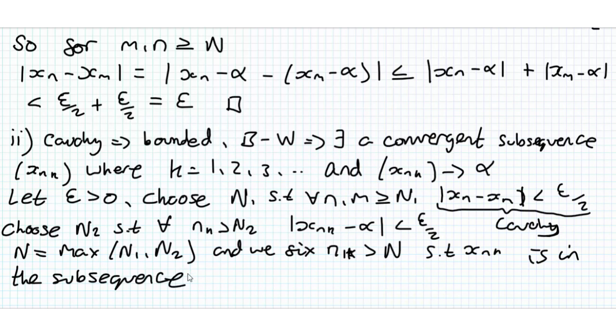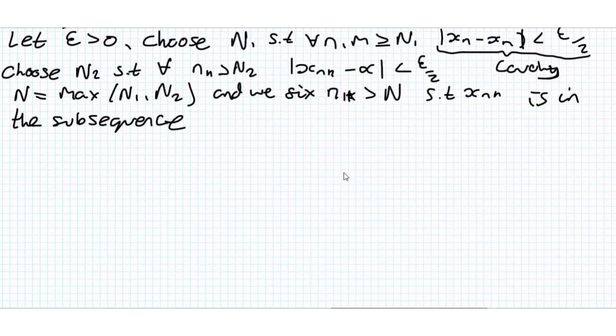So we're considering values of n_k greater than n, making sure those n_k do correspond to values in the subsequence.